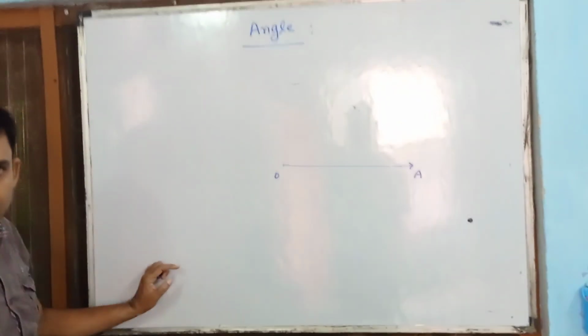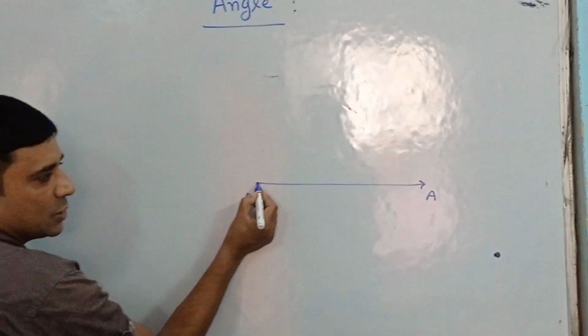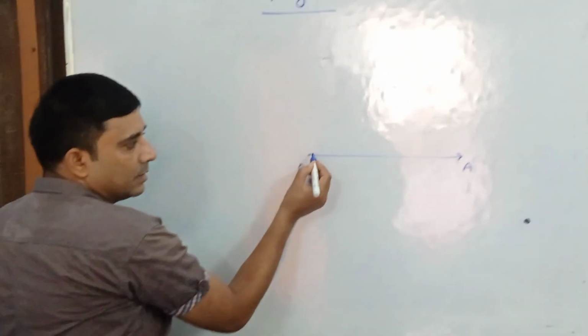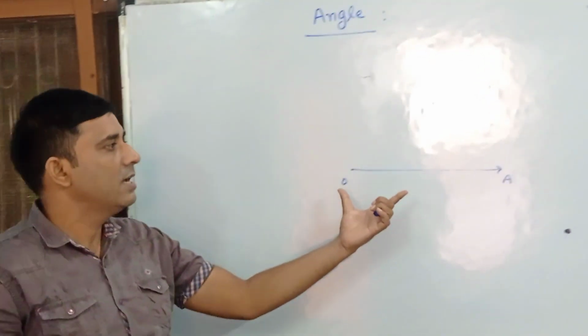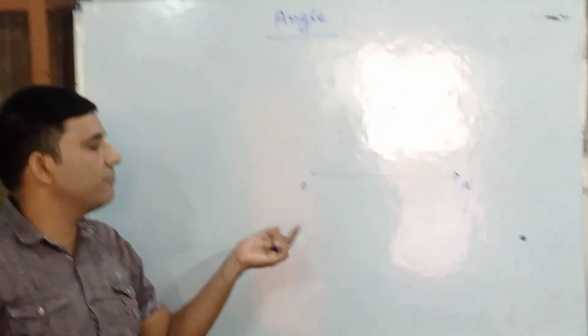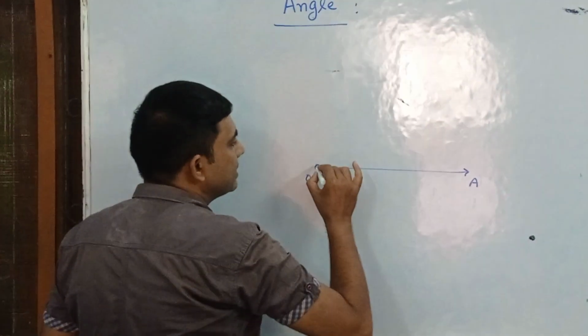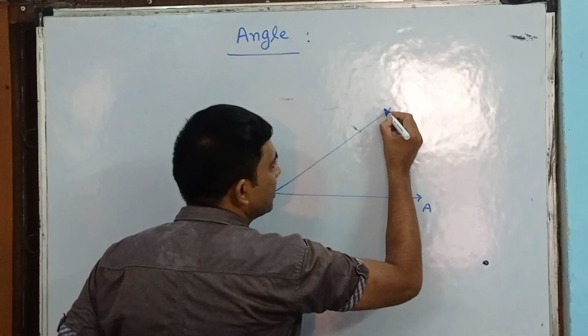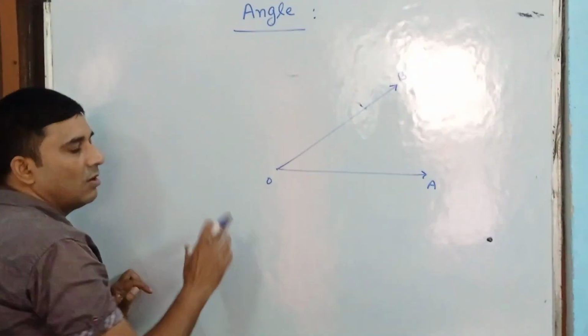OA is a ray, and if I rotate this ray about its fixed point, there are two directions of rotation of this ray. Either we can rotate it in clockwise direction or we can rotate it in anti-clockwise direction. I am rotating this ray in anti-clockwise direction, and this is the final position of the ray.